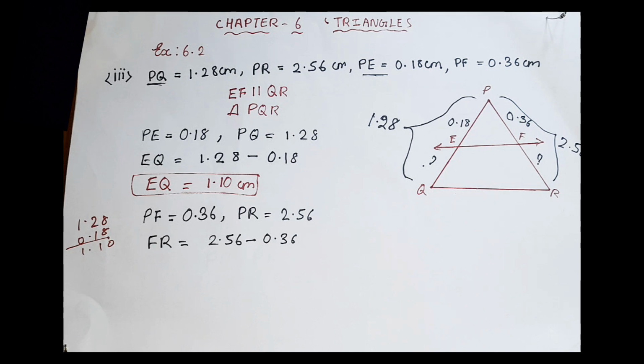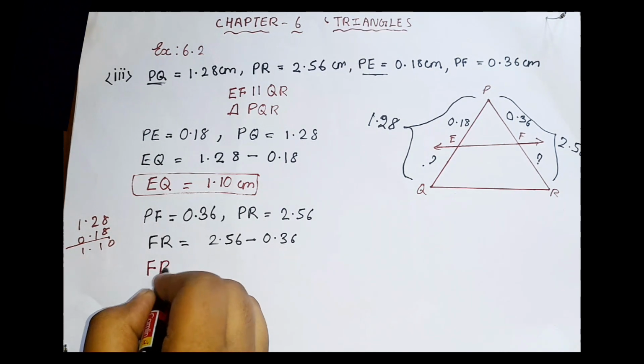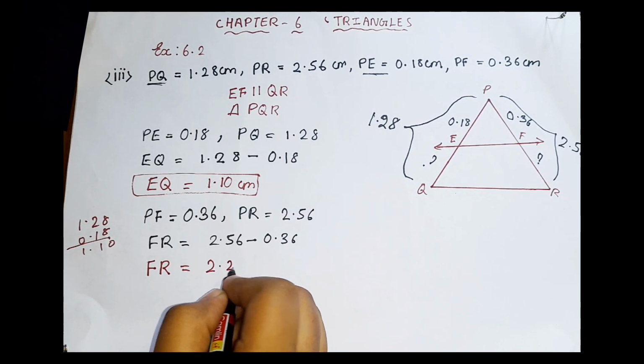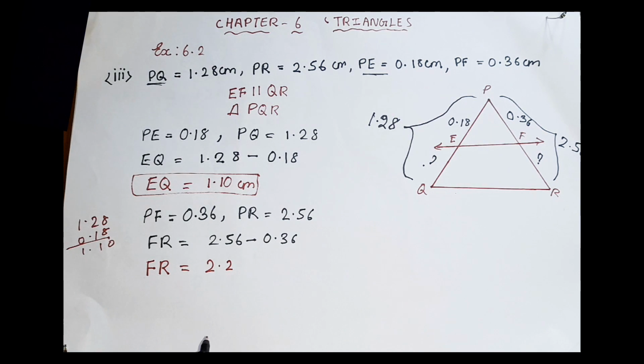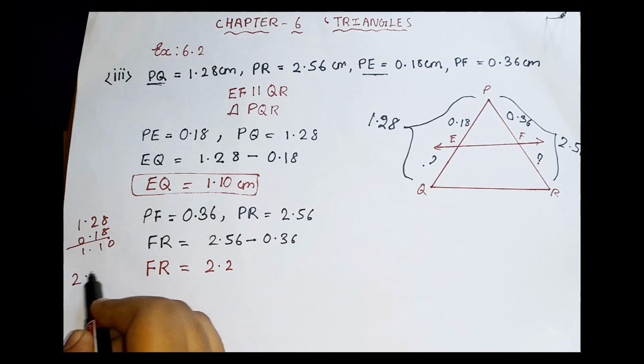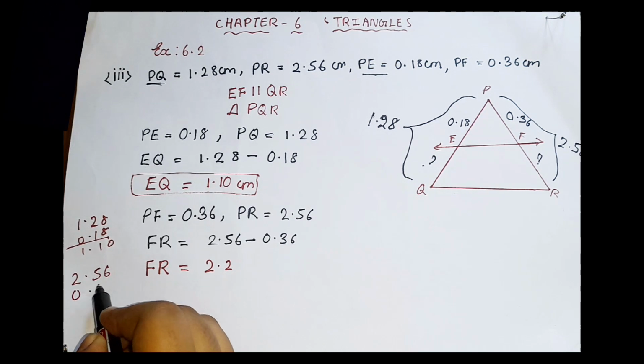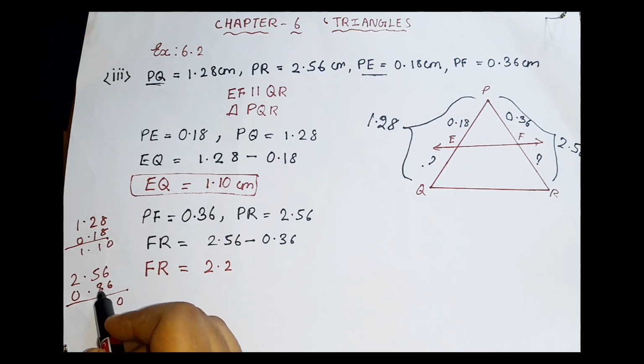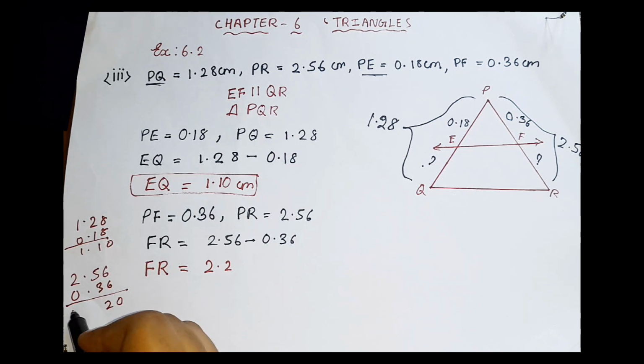If you want to subtract it, you can just do it. So FR is equal to 2.2. Actually we get 2.20. For example, I'll show that. 2.56 minus 0.36: 6 minus 6 is 0, 5 minus 3 is 2, and 2. So we get 2.20, but I didn't take the 0.